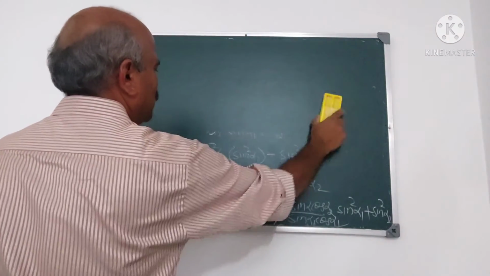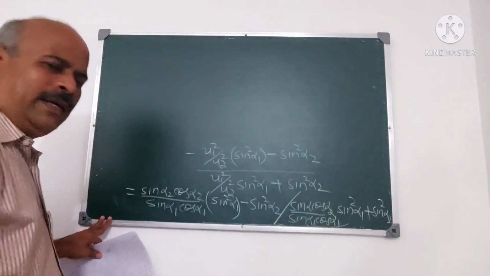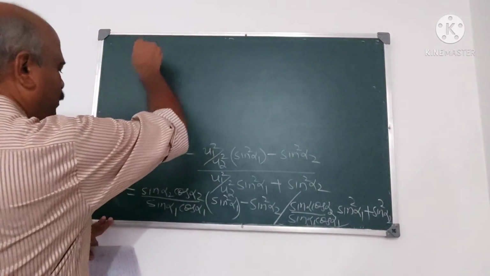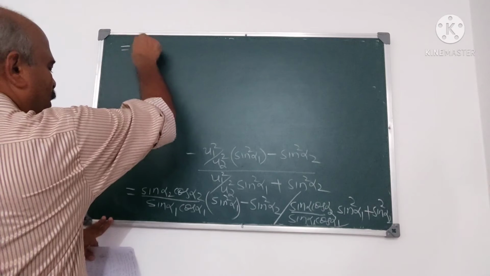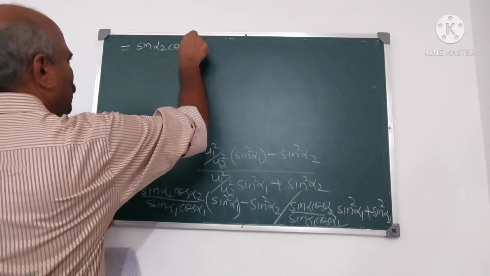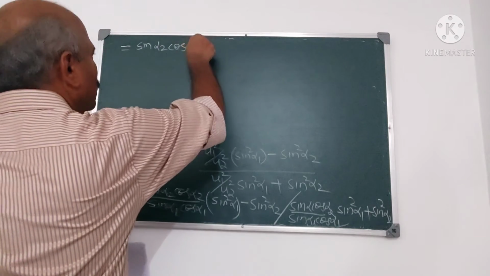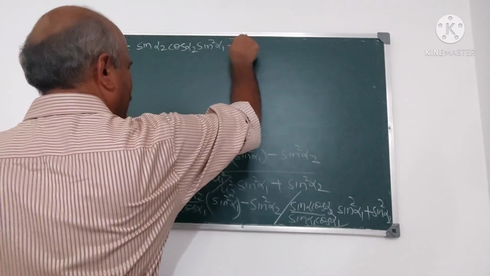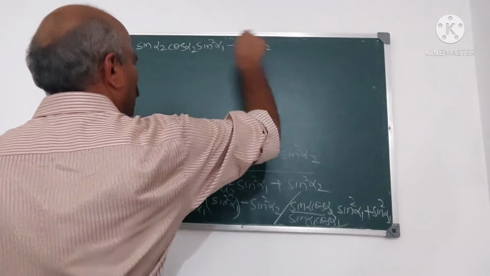Now simplify this. How to simplify? We write this as sin alpha 2 cos alpha 2 into (sin square alpha 1 minus sin square alpha 2).